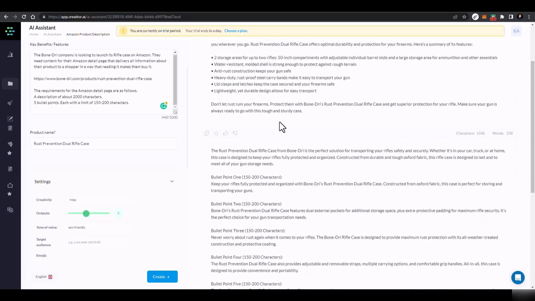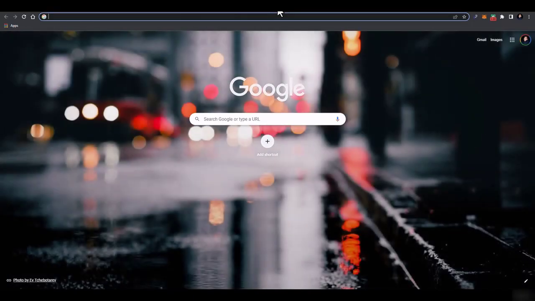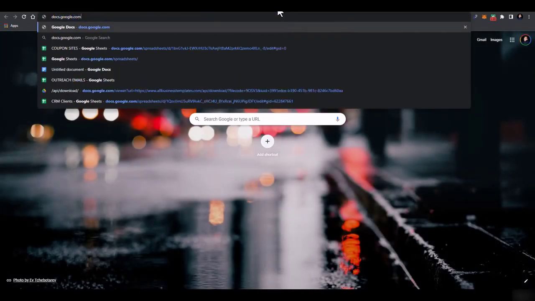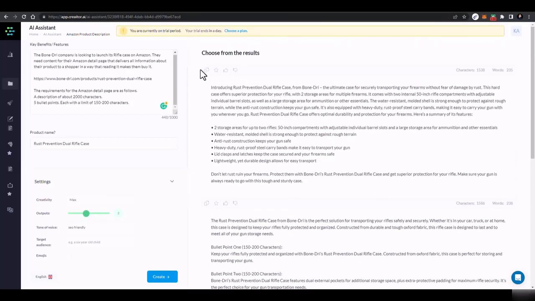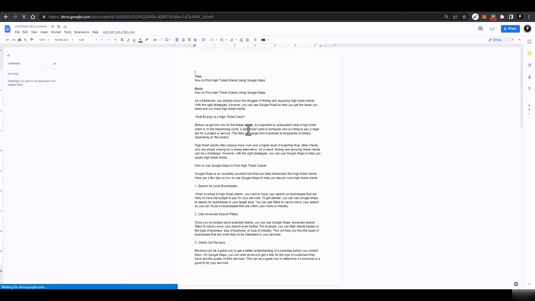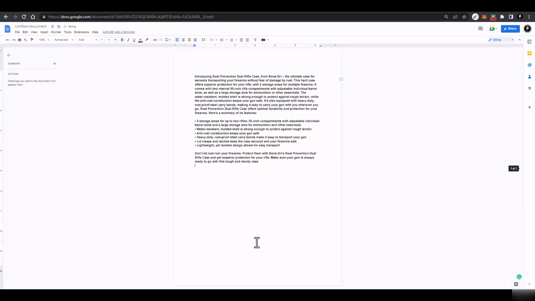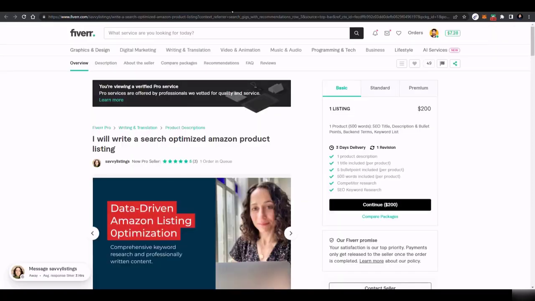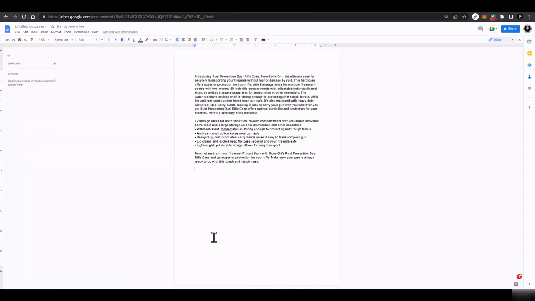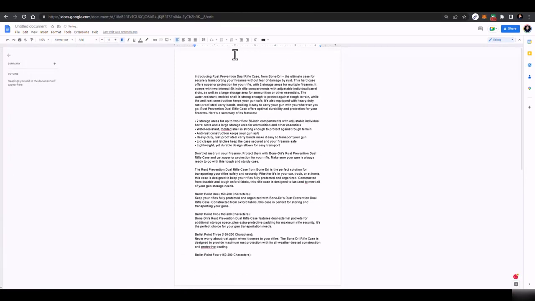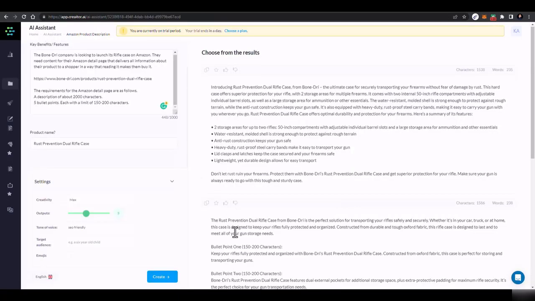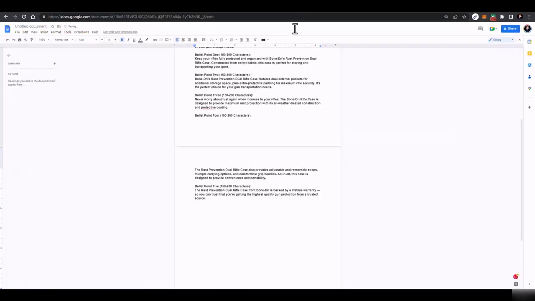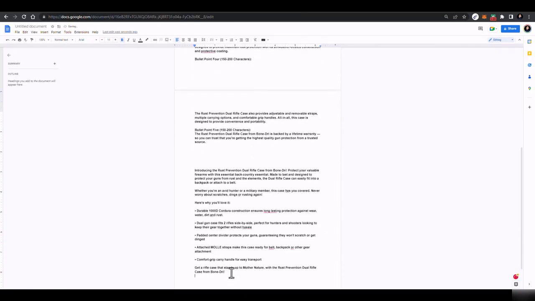We can just copy these things and paste them in Google Docs. So we can copy and paste all these three in Google Docs, and then you can analyze it humanly, which one is good for you. Let me just paste it here. So this is the first one, then this is the second one, and this is the third one. So I'll just copy it and paste it.